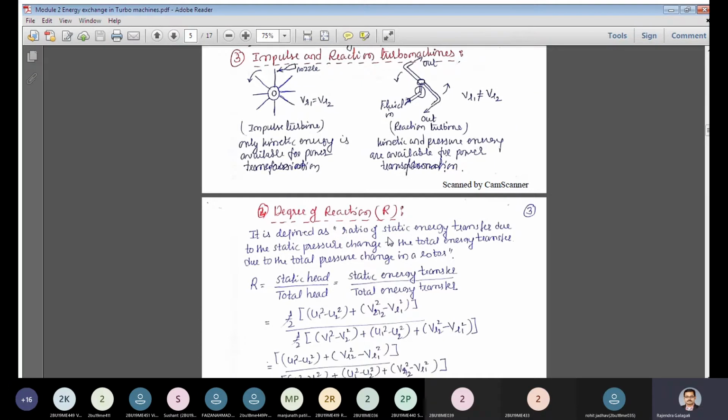It depends on several parameters, like the entire energy available at the inlet to the turbine in the form of velocity. This may not be entirely converted into work. So how much of the available energy can be converted?